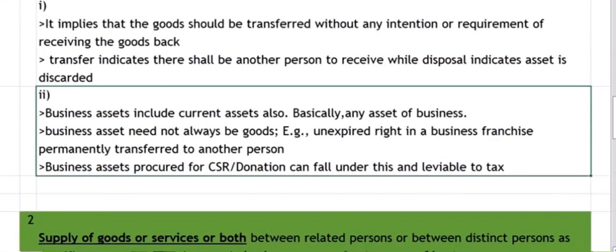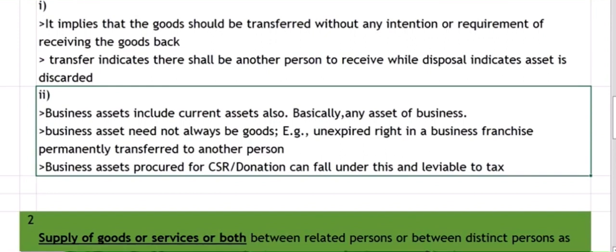Okay. And one more thing I want to discuss here is, suppose we procure some assets for CSR activities or for donating to any orphanage or any charitable institution or any trust, and we argue that CSR activity is for furtherance of the business and avail ITC on that. Again, if you are transferring that asset to any other person or any trust, or if you are donating it, then it will fall under para 1 of Schedule 1,